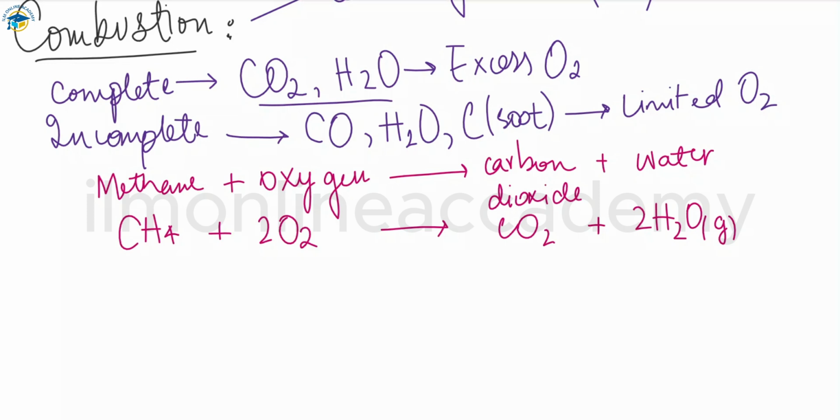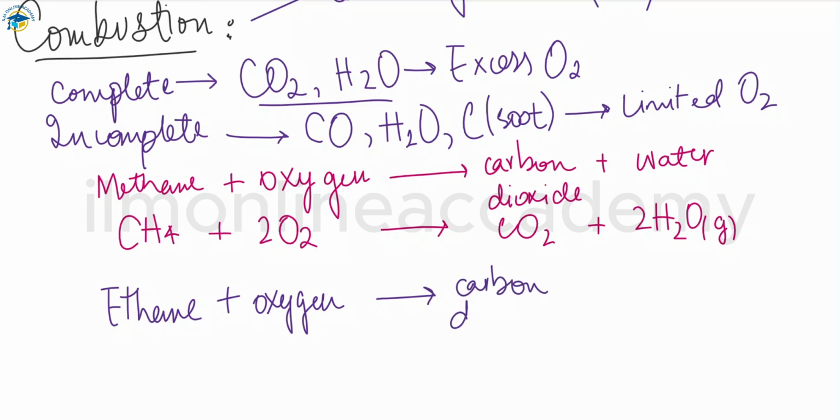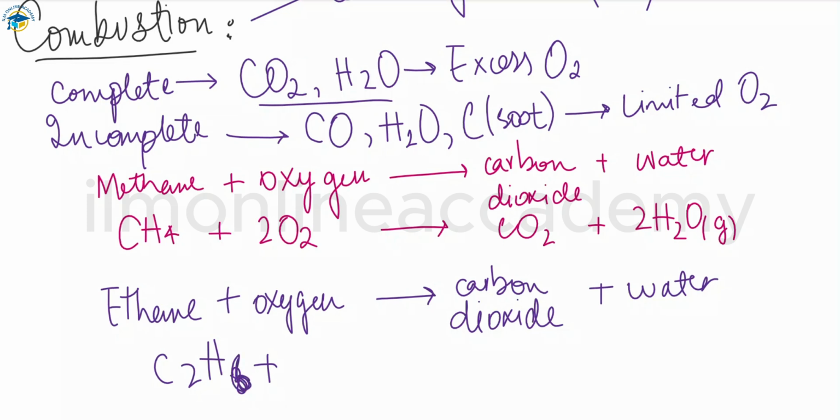The reaction will be ethane plus oxygen, and after the reaction we have carbon dioxide plus water vapors released. The formula for ethane is C2H6, plus oxygen O2.